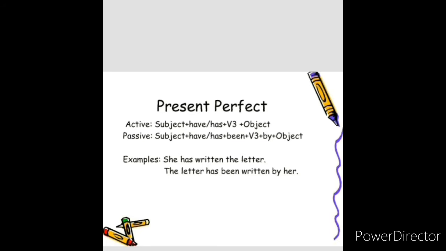For example, she has written the letter. Okay, that is active voice. She has written the letter. The same sentence can be turned into passive voice, meaning the letter has been written by her. Same meaning, the meaning does not change, but the formation of the sentence is changing. That is what the passive voice is.